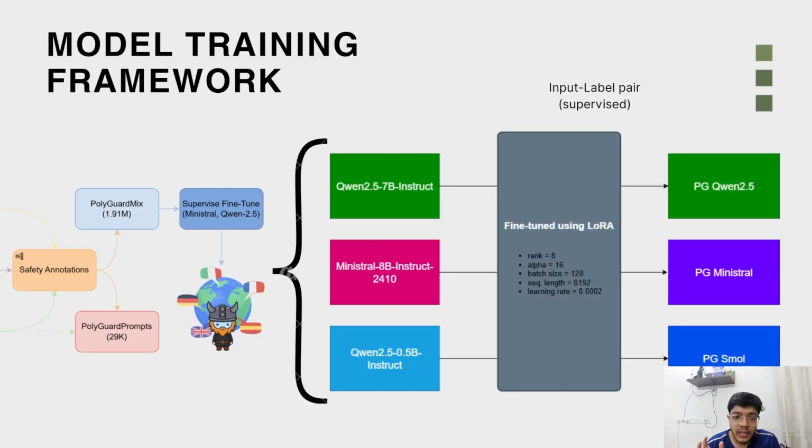So fine tuning is done using a method called low rank adaptation. This is basically a parameter efficient transfer learning method. Essentially it just adapts large models without retraining them from scratch. The diagram highlights the training setup, for example, the LoRA rank, batch size, sequence lengths, and learning rate, etc. So upon this fine tuning, we finally get the Polyguard model family, namely PG Qwen 2.5, PG Ministral, and PG Small. These are safety aligned models which we are going to evaluate later.